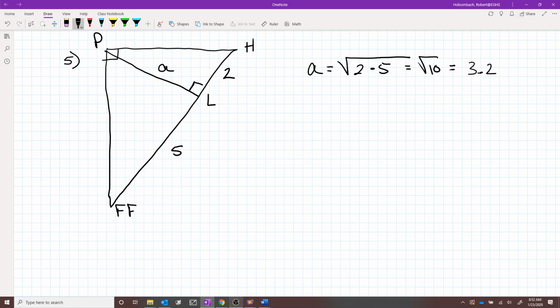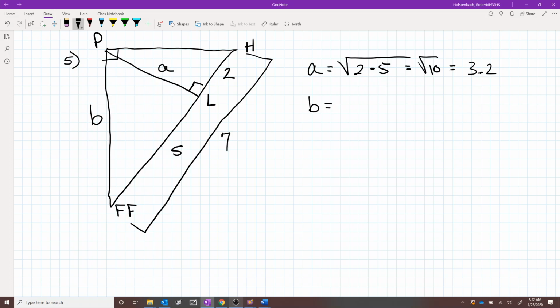The second distance that they ask for, question B, how far is the park from the football field? Park to the football field. We're going to call that question B. That's going to be equal to the hypotenuse of this big right triangle, which is 2 plus 5, which is 7. Alright?